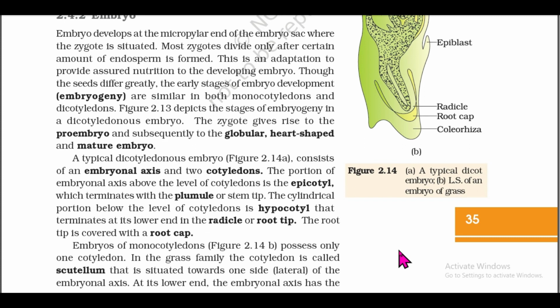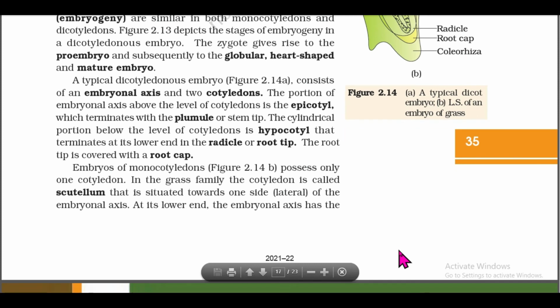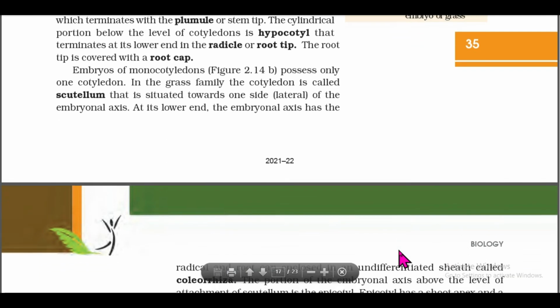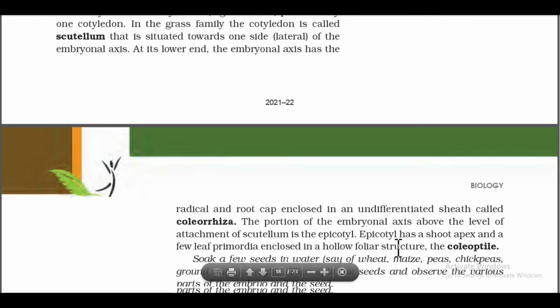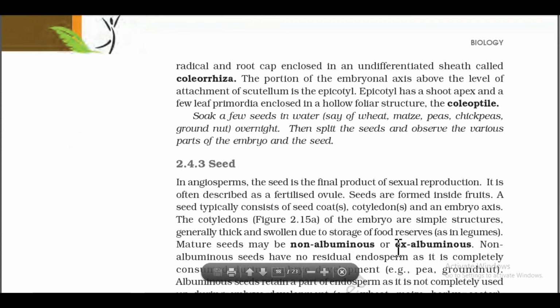The cylindrical portion below the level of cotyledons is the hypocotyl, that terminates at its lower end in the radicle or root tip. The root tip is covered with a root cap. Embryos of monocotyledons possess only one cotyledon. In the grass family, the cotyledon is called scutellum, that is situated towards one side, lateral, of the embryonal axis. The embryonal axis has the radicle and root cap enclosed in an undifferentiated sheath called coleorhiza.